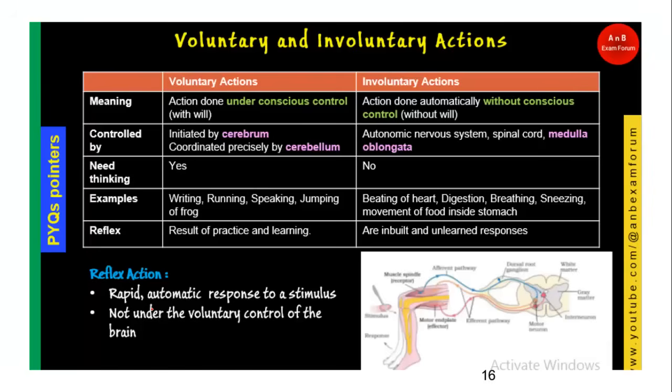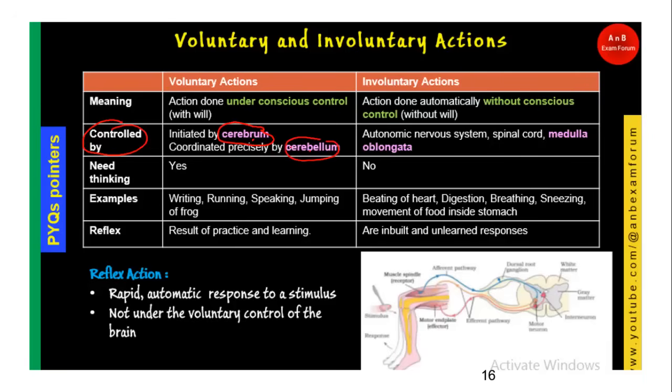And we have seen the difference between voluntary and involuntary actions, and this difference is very important. For voluntary action, the main responsible parts are cerebrum and cerebellum, but in the question you have to read very carefully. Normally in textbooks cerebrum is given as the answer, but in some books where precision is also there, then cerebellum would be the right answer.